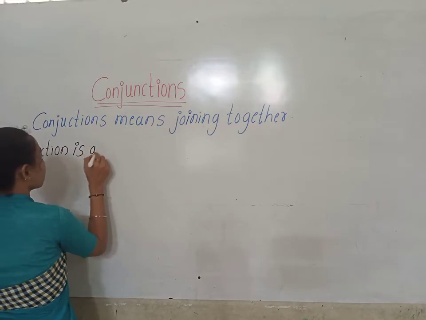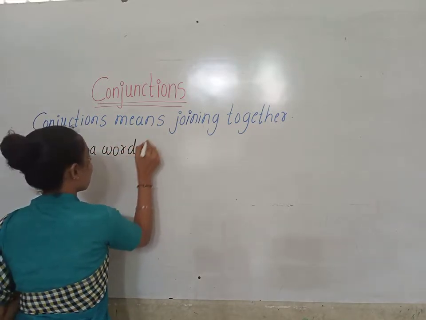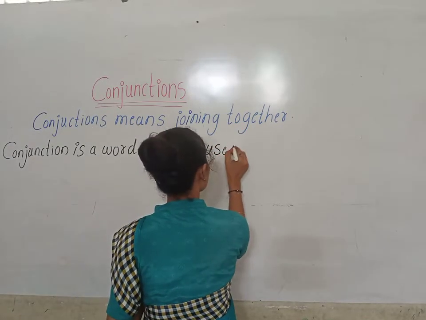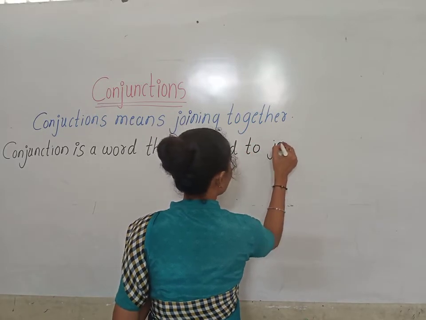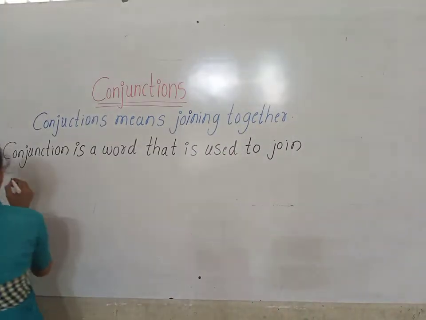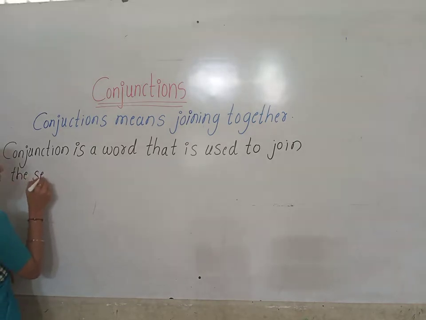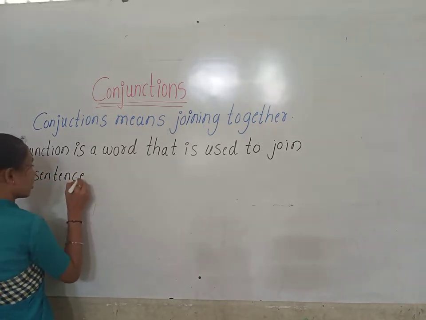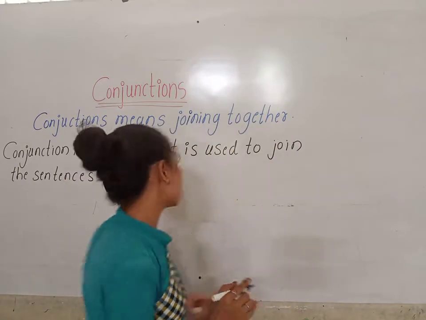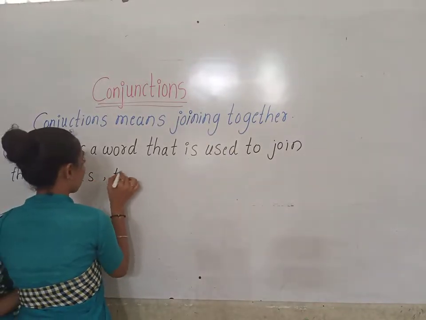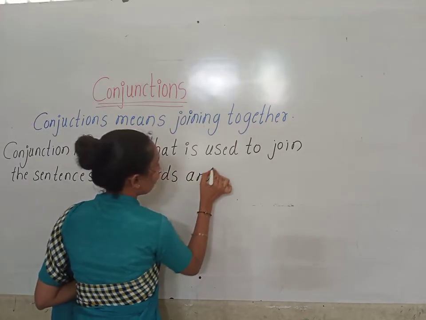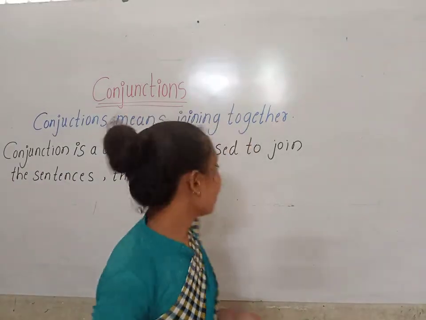Conjunction is a word that is used to join the sentences, the words and group of words.